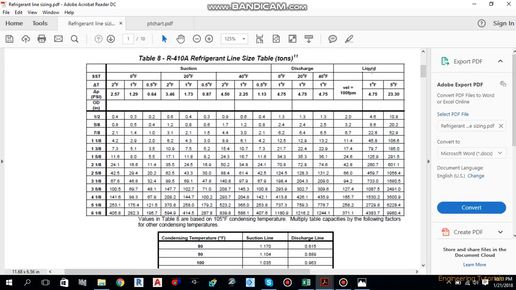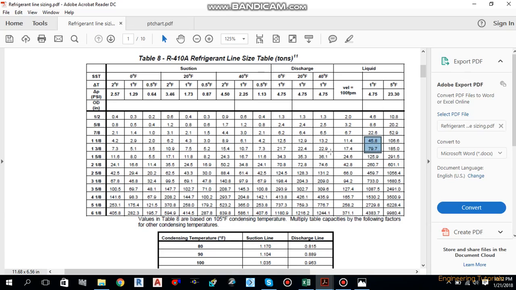We have to follow this liquid line, and our system capacity is 60 ton. It will be in between 45.8 and 79.7, as I have highlighted here. So we will not go for 45.8, we will go for 79.7, the higher side, the safer side.